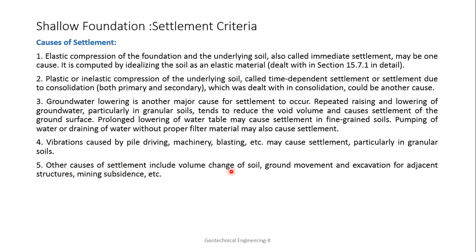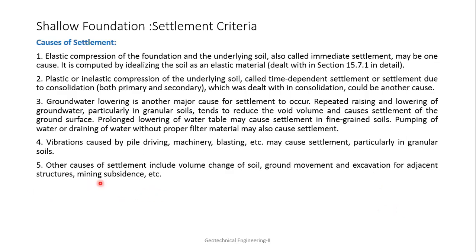Other causes of settlement include volume change of the soil, ground movement and excavation by adjacent structures, and mining subsidence. Volume change may happen because if it is clay soil and water comes, then the volume will change, so settlement can go upward also, downward also. Ground movement happens generally in the case of earthquake forces, and also if any excavation is done beside a structure, then the foundation soil can move laterally towards that excavation. That also has to be considered.